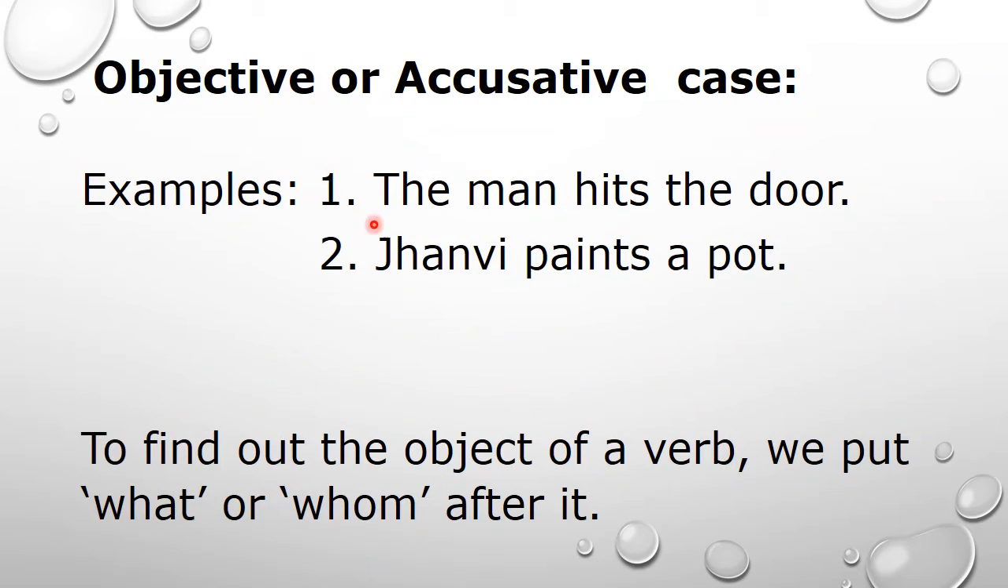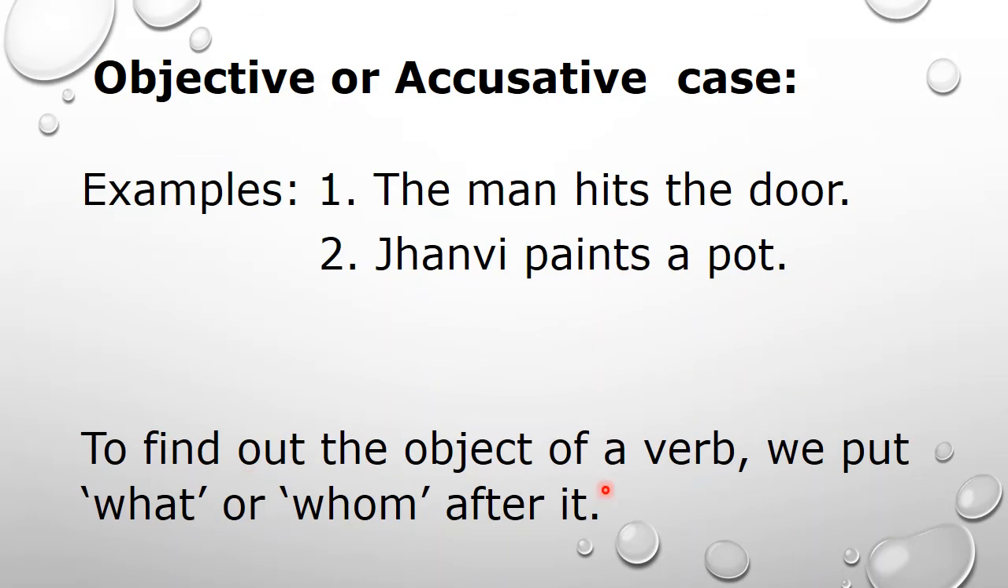Let's study through few examples. The first one is the man hits the door. The door is the object here. Janvi paints a pot. A pot is the object here, so the door and a pot are said to be in the objective case in these sentences.